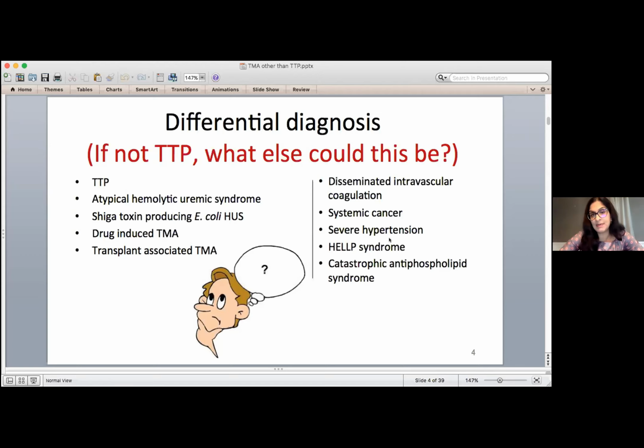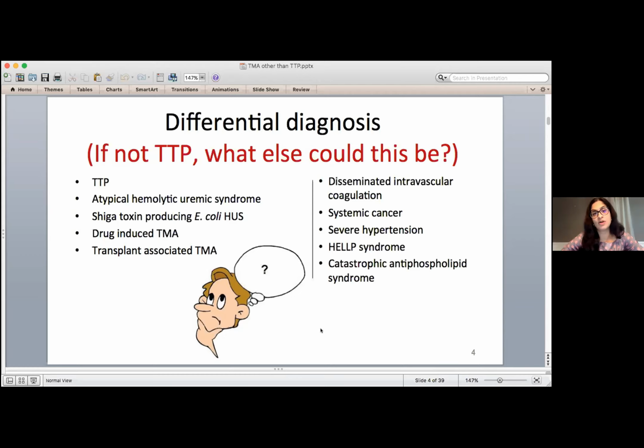So other than TTP, this could be something called atypical hemolytic uremic syndrome, which along with TTP is the other primary TMA, as we call it. Or it could occur in response to something else. One of the earliest recognized forms was something called Shiga toxin E. coli associated HUS, which was essentially a bug that leads to diarrhea, but then leads to a TMA.